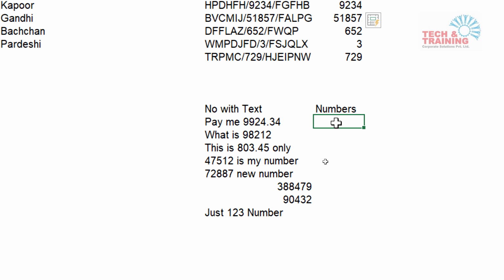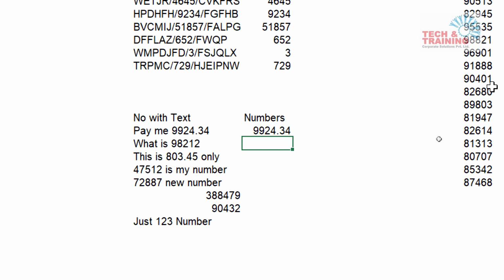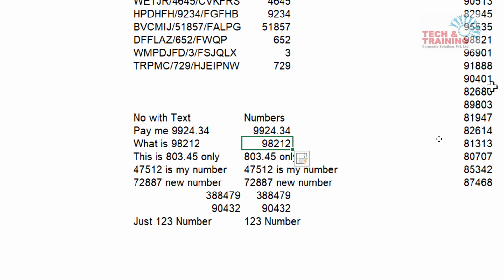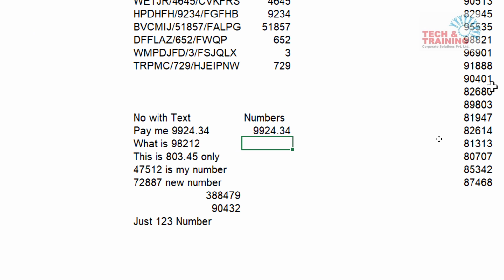So let me try the same thing. I'm going to do this particular exercise twice so that I can explain how we can go ahead. I have this number, so I type 9924.34, and now let me try Control E. That didn't work. So let me do it again.